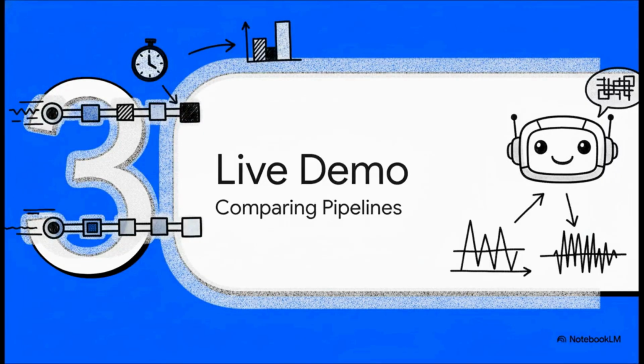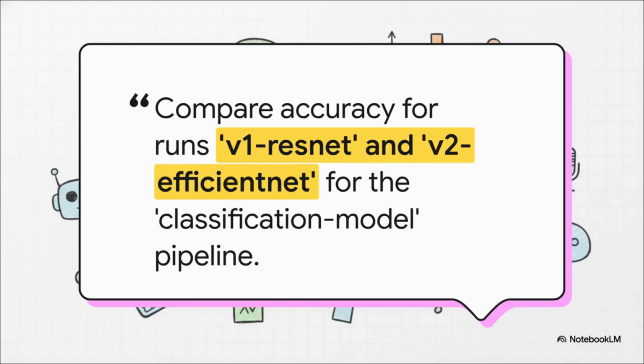Okay, theory is great, but let's actually see this thing in action. We're going to walk through a super common real-world task, comparing the performance of 2 different pipeline runs. So here's our prompt. And notice how natural this is, right? It's exactly how you'd ask a teammate for help.